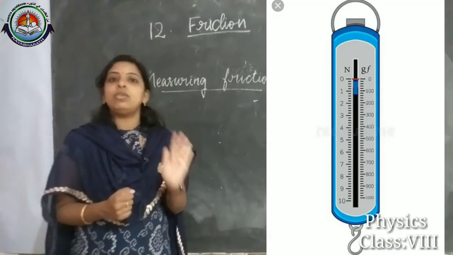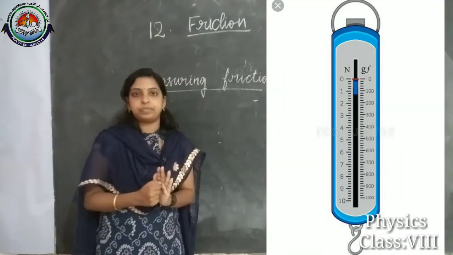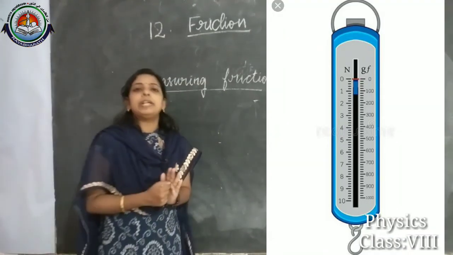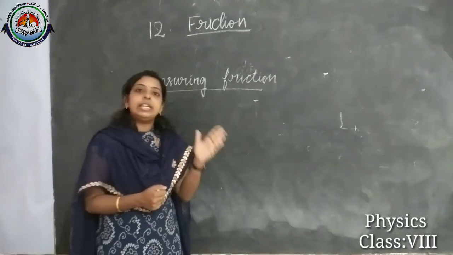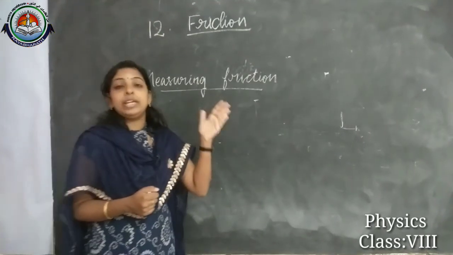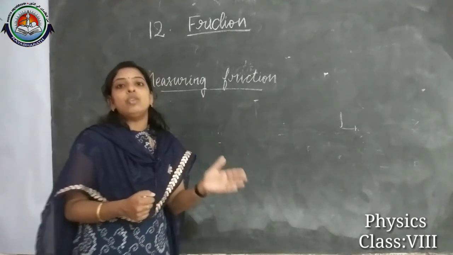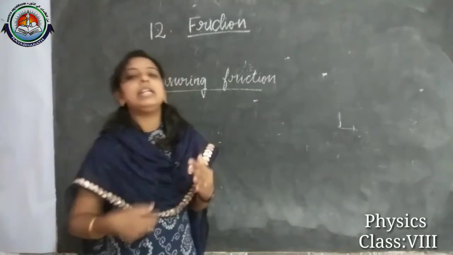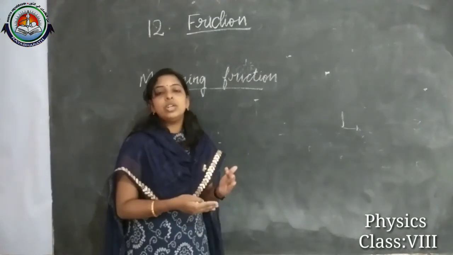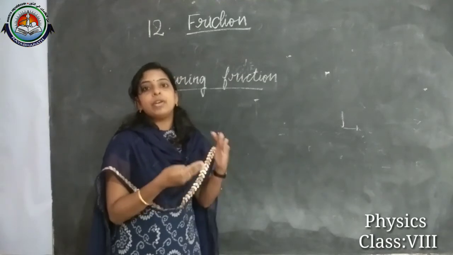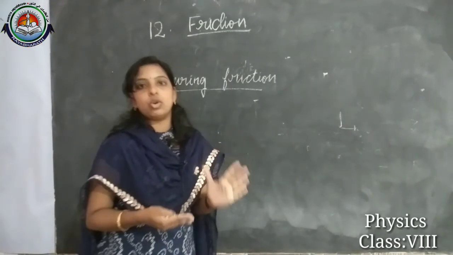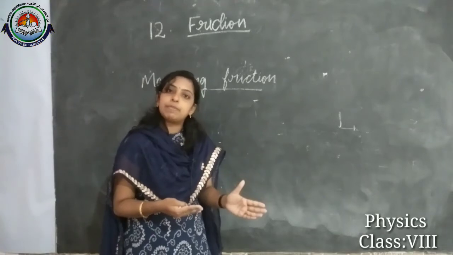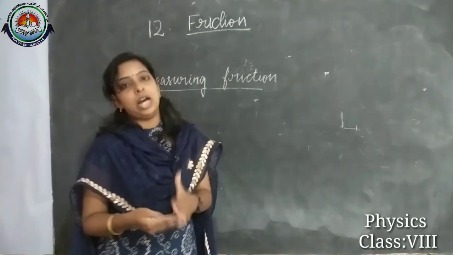Weight is actually the force acting on an object. The spring balance is based on the stretching of the spring when a force is applied.